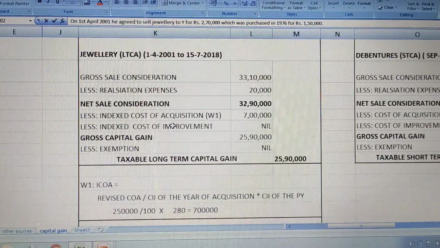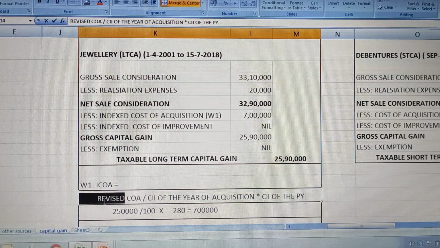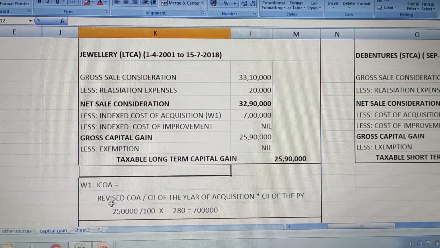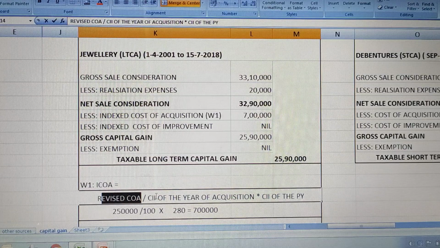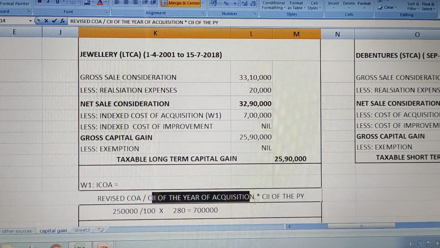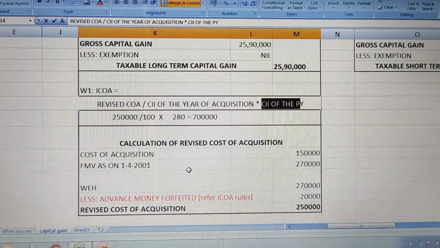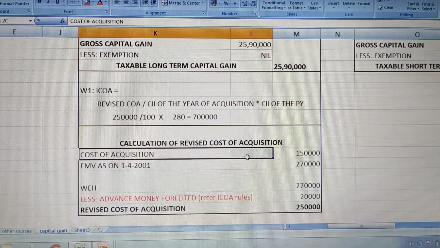Okay, for that we are going to apply the formula of indexed cost of acquisition. Whenever fair market value is given, you are going to calculate revised cost of acquisition. First divide that with cost inflation index of year of purchase and cost inflation index of year of sale. Okay, so let us see what is the cost.